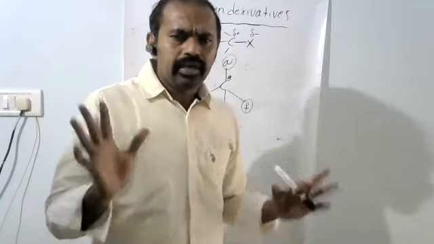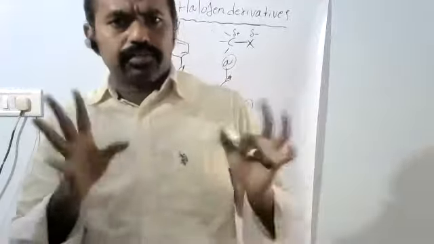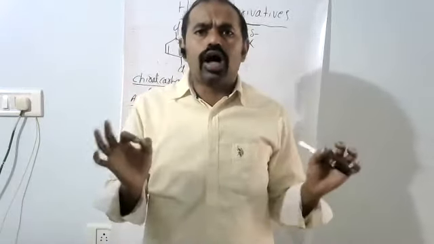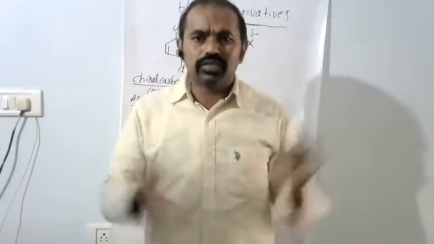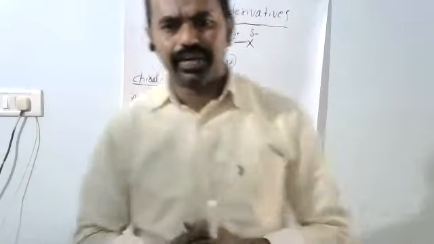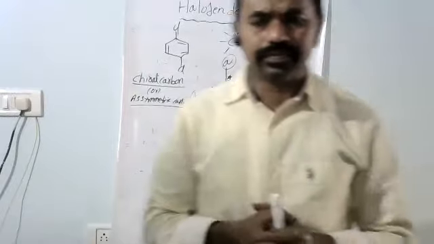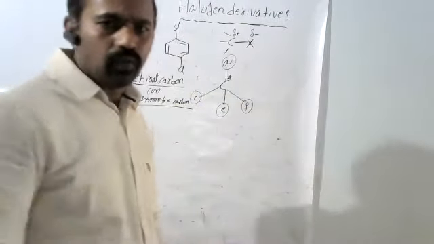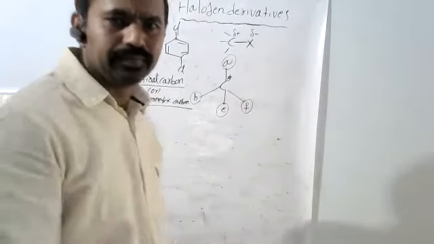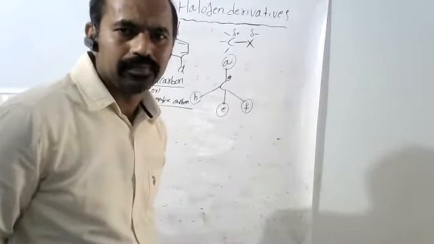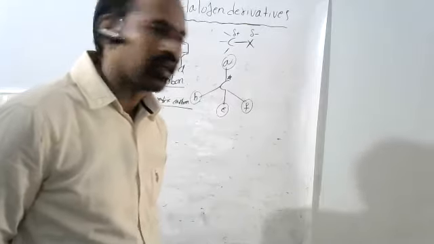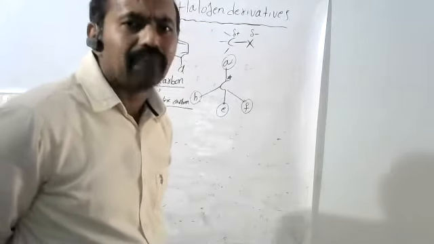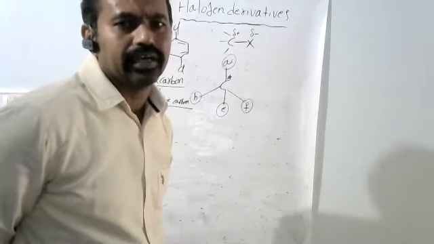Okay, main thing, if there are 4 compounds as options A, B, C, D, which one shows optical isomerism, or which one shows optical activity? How do we identify? What is the condition?